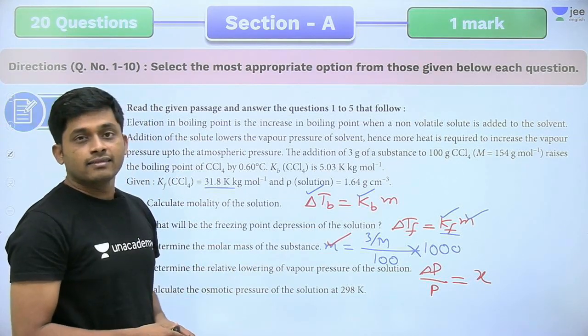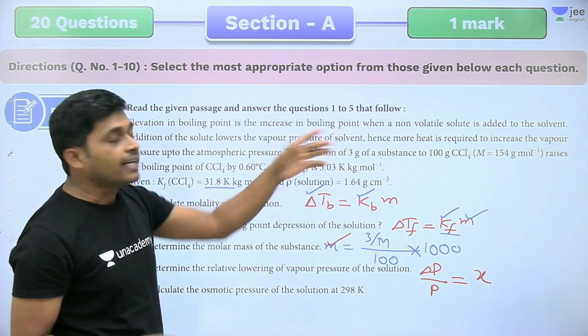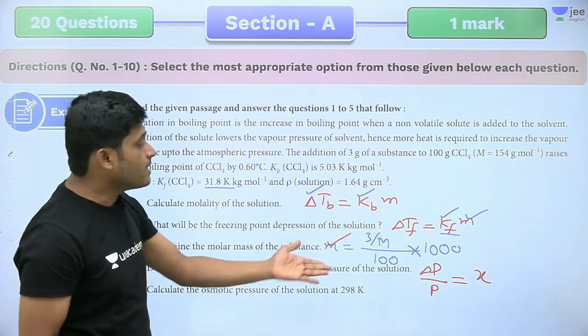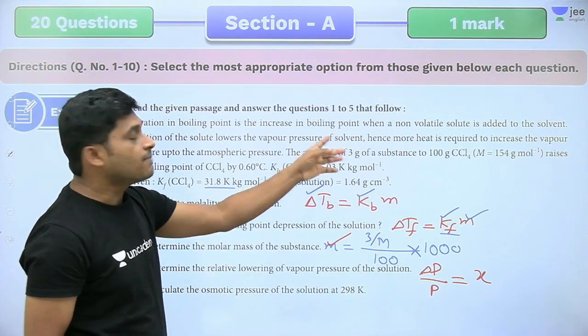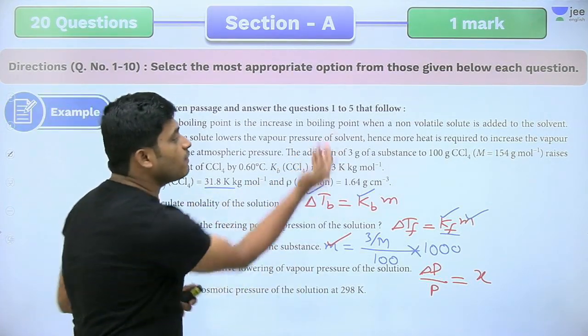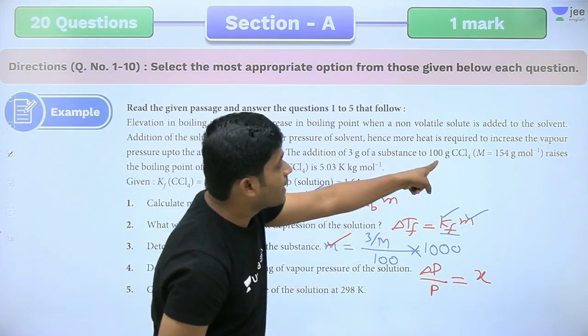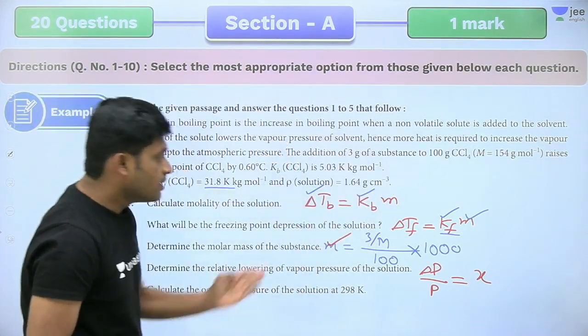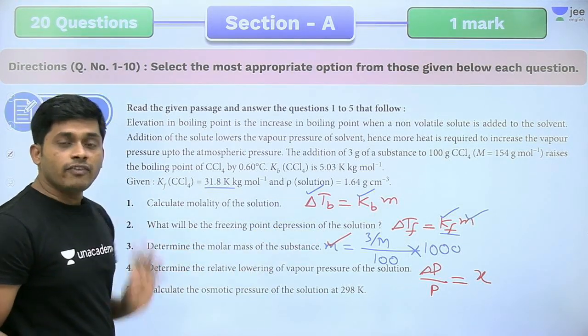How do we calculate the mole fraction? We have 3 grams of substance and 100 grams of CCl4. We have the molar mass, number of moles equal to mass by molar mass. We get moles of solute and moles of solvent, 100 by 154. So we directly get the relative lowering of vapor pressure.